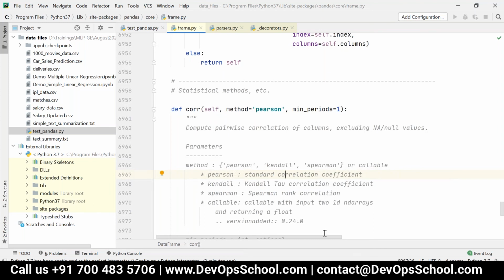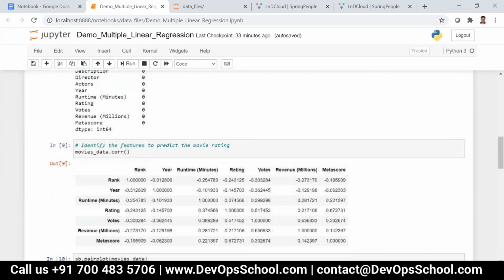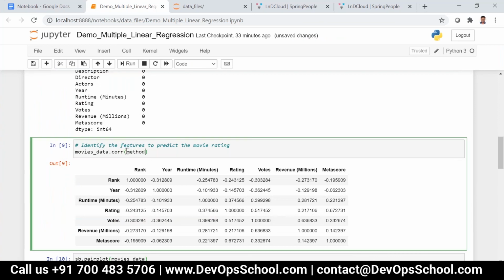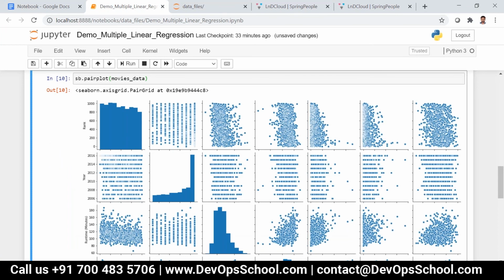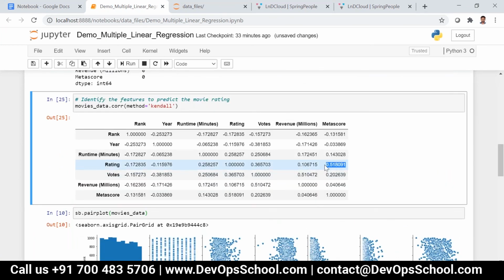Okay, so now if I say method is equal to Kendall, let me see. You can see the values. See, now the Metascore has been changed. It is giving just 51. So the basic is Pearson. Now if you see, Metascore rating is 51, that's it. And then what is the other one?